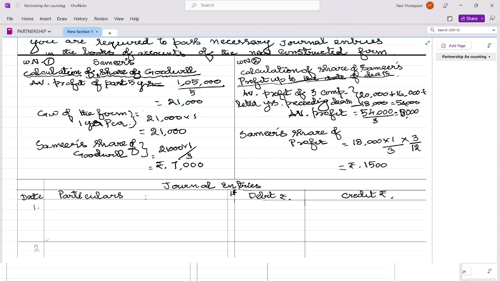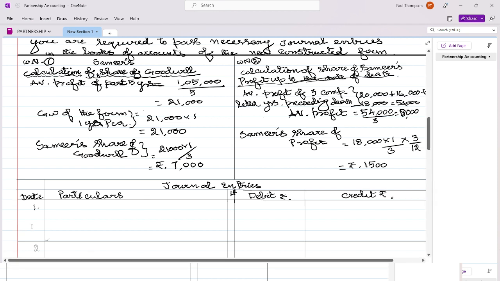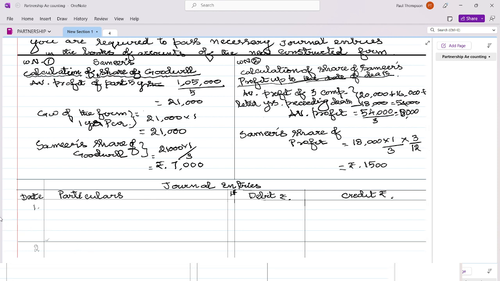Now this 18,000 is for the whole year, but he has to get from 1st January to 31st March, till the date of his death. That is only 3 months profit should go. So 18,000 is for 12 months. We should find out what is the profit for 3 months. So I multiplied it with 3 by 12, and this 18,000 is for all the partners, so his share is 1 by 3. So now we find out the profit. His share of profit is 1,500.